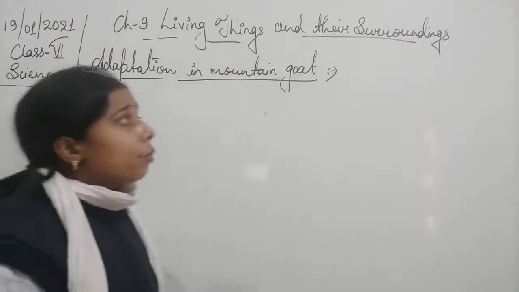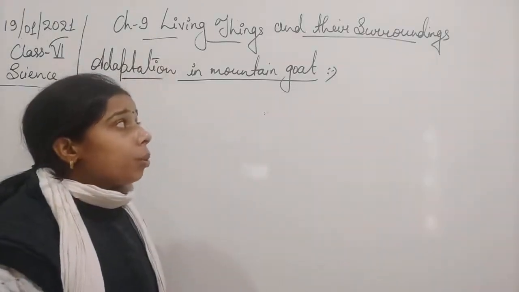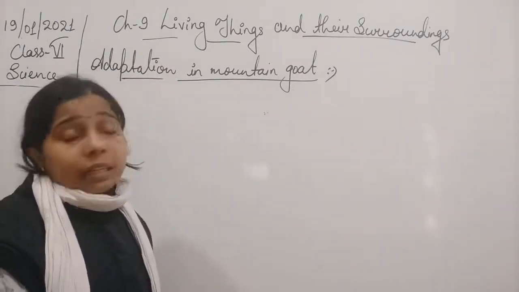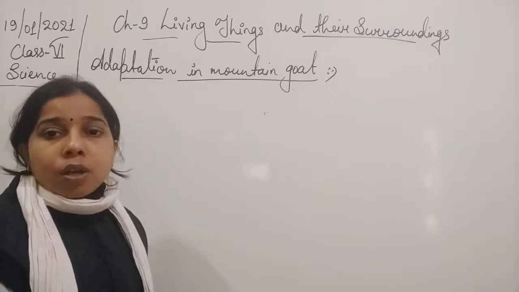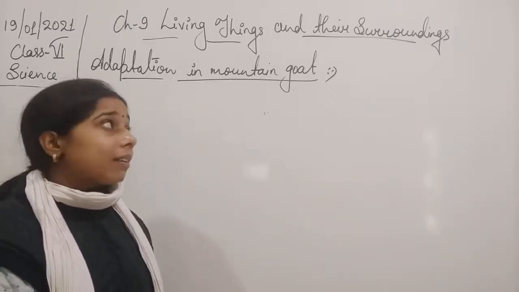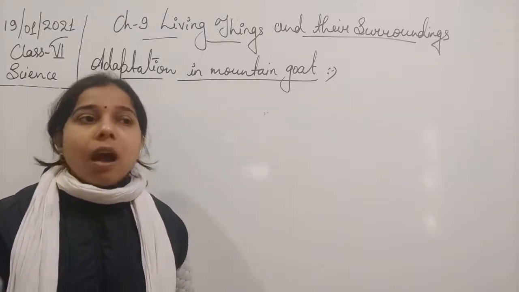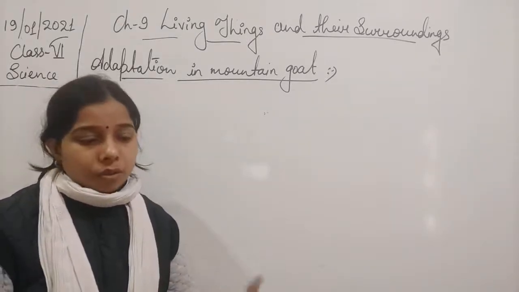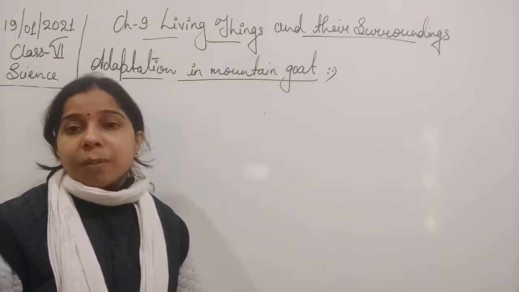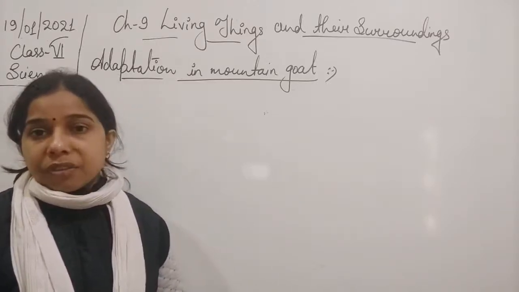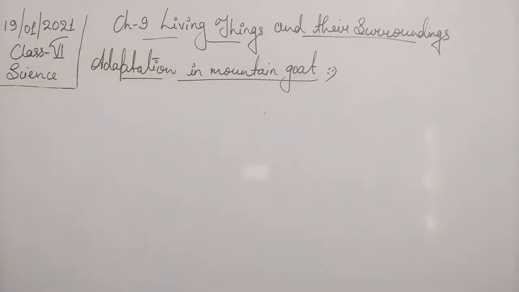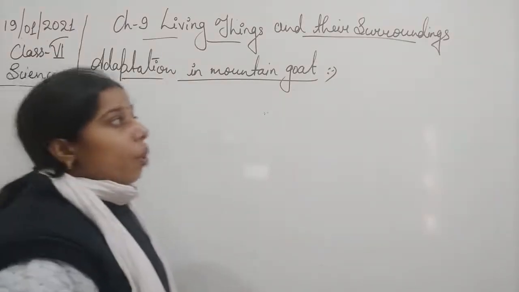Now let us see what challenges a mountain goat has while living in its habitat. The first thing is that the temperature is very low, it has a cold climate, and they have to move over rock surfaces. They have to run on the rocky slope of the mountain.